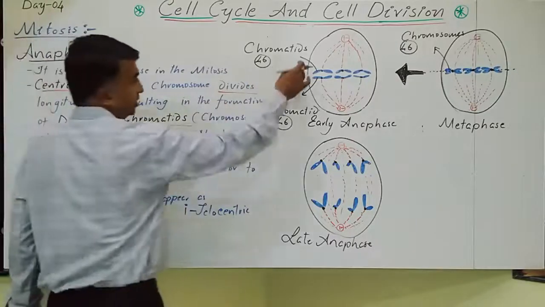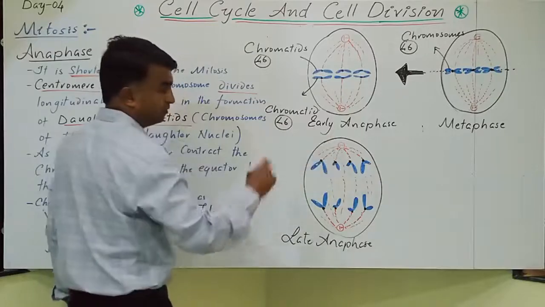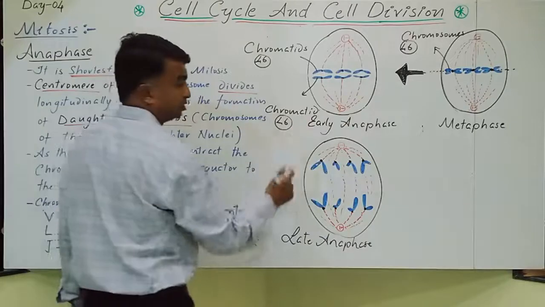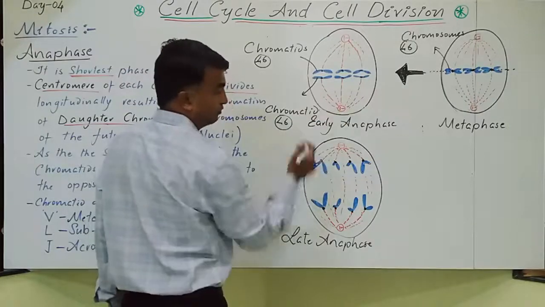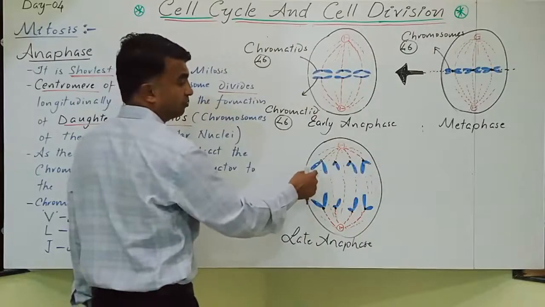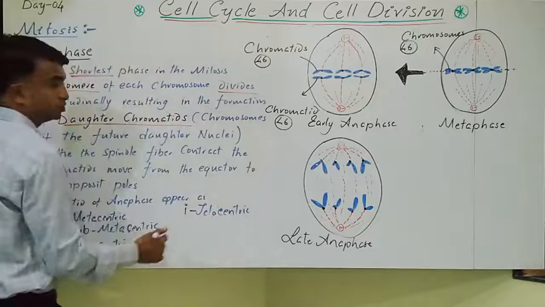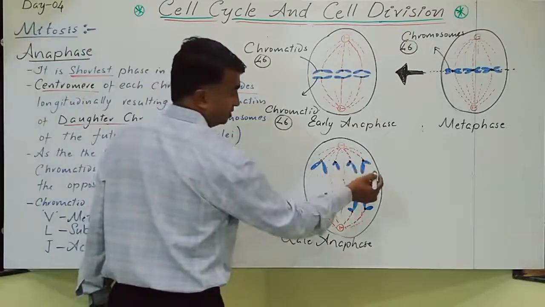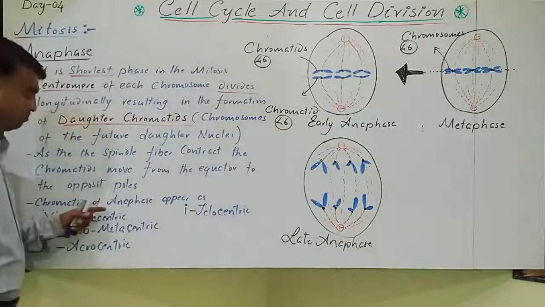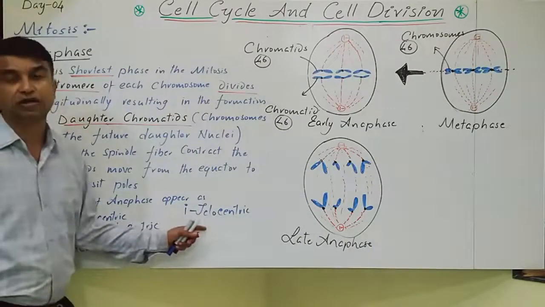They start migrating toward the opposite pole, but only due to the shortening of the spindle fiber. Based on the position of the centromere, the centromere will move first, followed by the chromatid. Based on the position of the centromere, the chromosomes will appear as a V shape, L shape, J shape or I shape if they are metacentric, submetacentric, acrocentric or telocentric chromosomes.